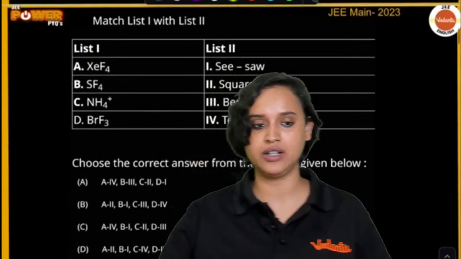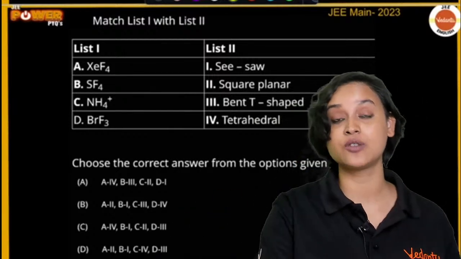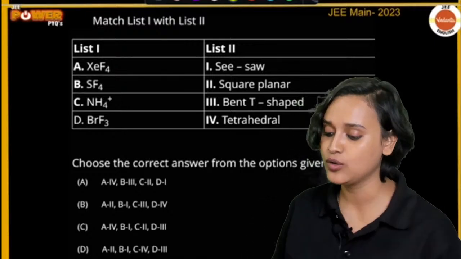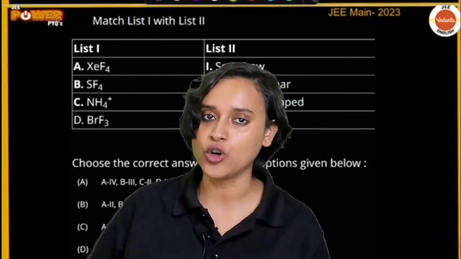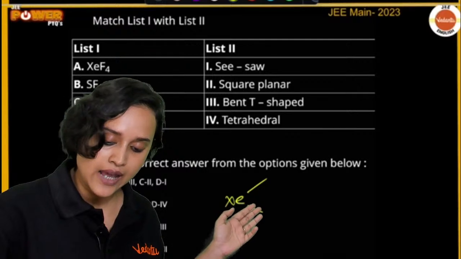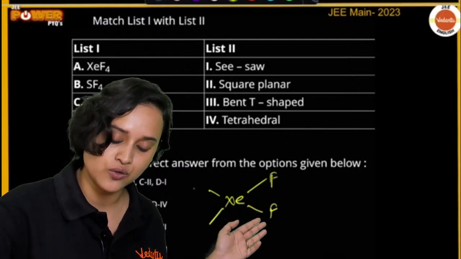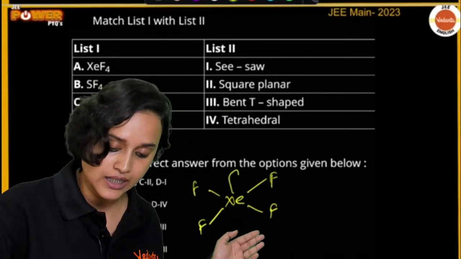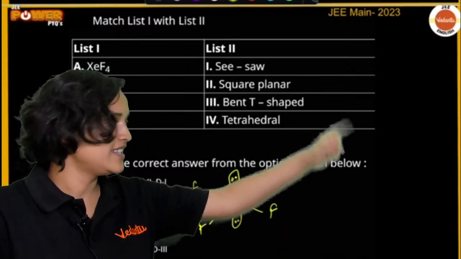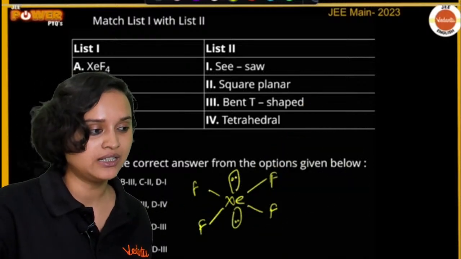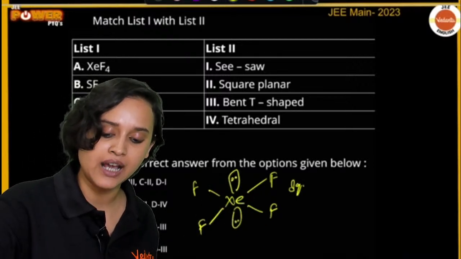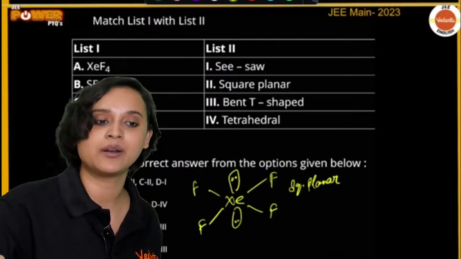Our next question here is again a matching question, everyone. Let's do a matching question once again. Are we all ready? Now, for XeF4, what is going to be the shape? You will have F4 here, 1 and 2 and 3 and 4, and here you have a lone pair on each side. Don't look at the lone pair, just look at the bond pair. What is the shape, everybody? The shape, my dear students, is square planar, right?